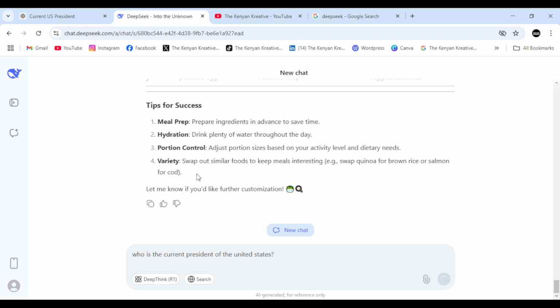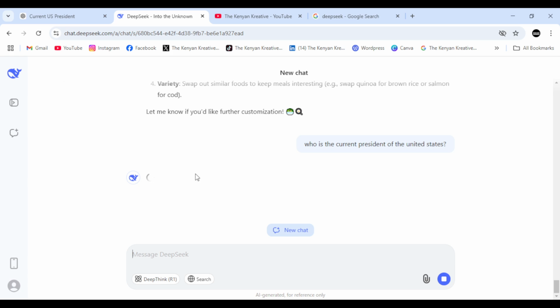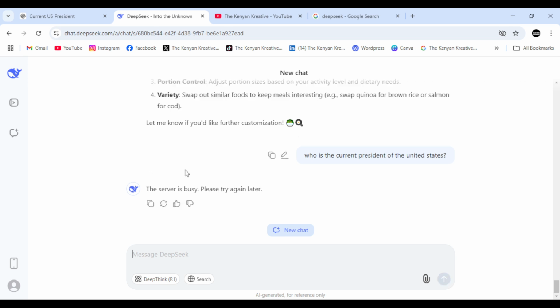All right, click on enter. So you can see DeepSeek actually takes some time to respond, but I think this should not be a cause for alarm, because at the end of the day, it's still going to respond. You just have to give it time, right? It's gathering information from the internet so that it can give a response. But I think this has taken quite some time. All right, so it's telling me the server is busy. Please try again later.